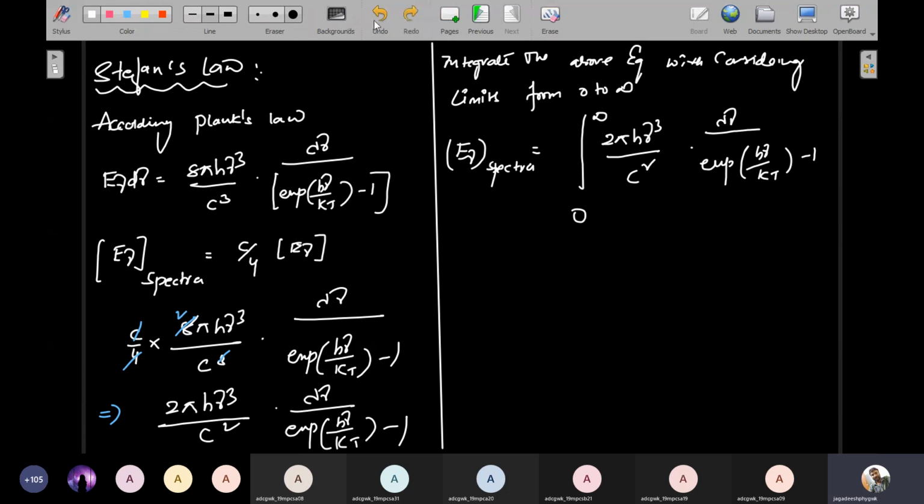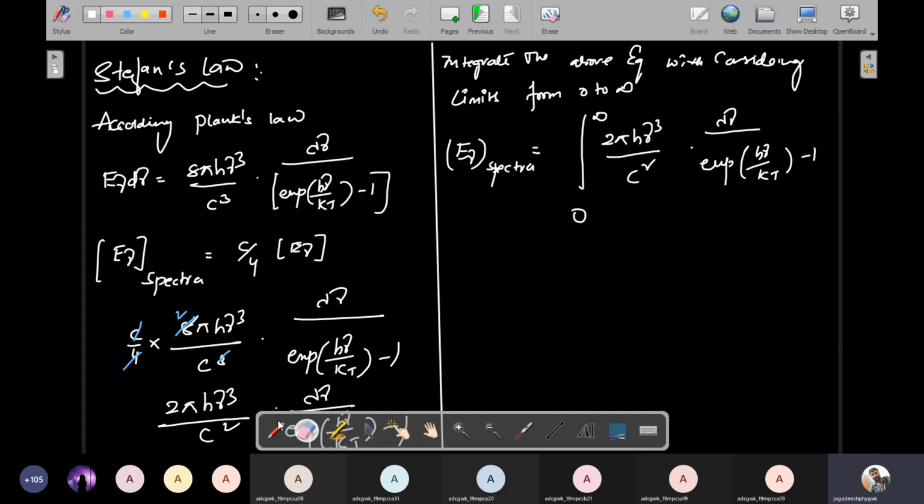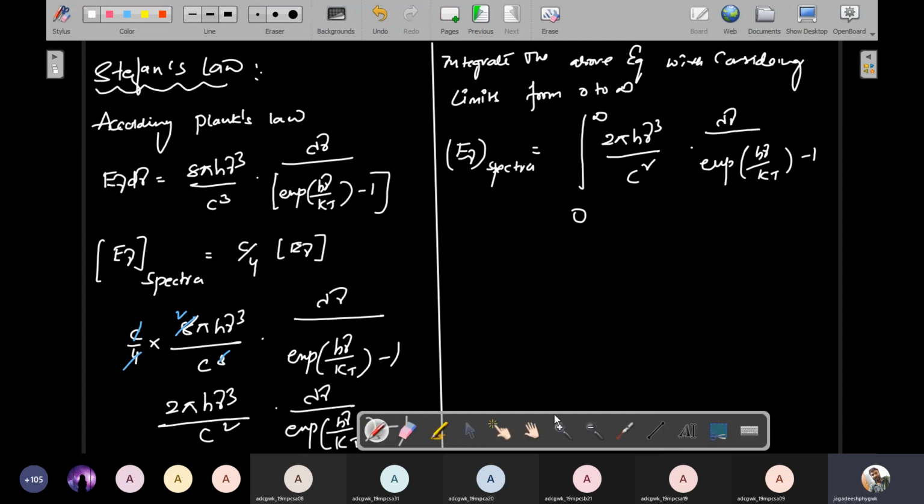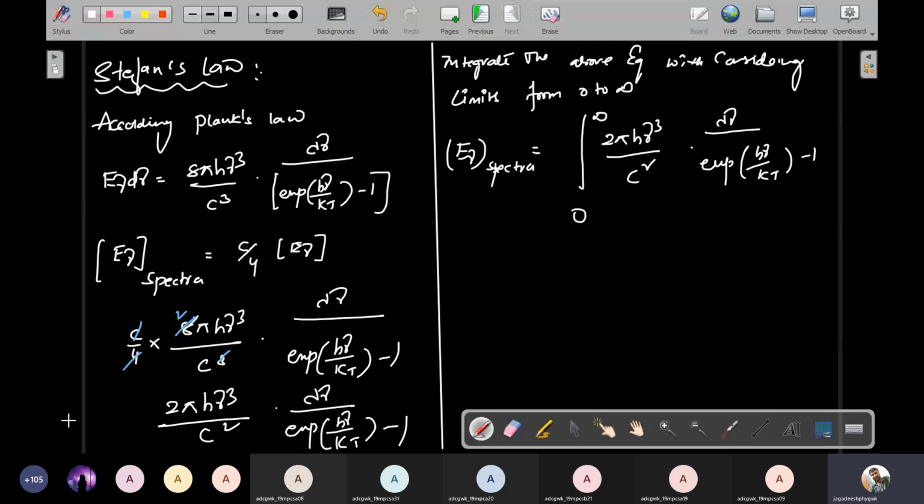So what is the value? This is nothing but E nu spectra. E nu spectra is equal to this.